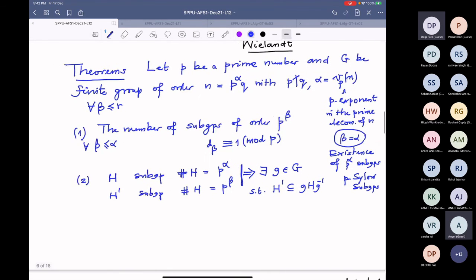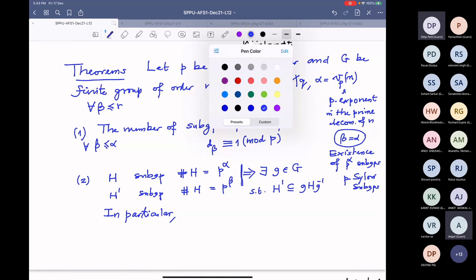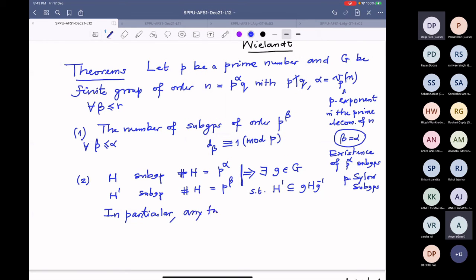So in particular, any two Sylow subgroups are conjugates, because both have cardinality p power alpha. This now has cardinality p power alpha, this also has p power alpha, therefore this inclusion will actually be an equality. In particular, any two p-Sylow subgroups of G are conjugate.